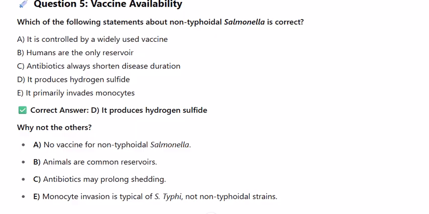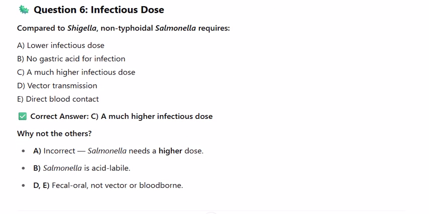Why not the others? A. No vaccine for non-typhoidal Salmonella. B. Animals are common reservoirs. C. Antibiotics may prolong shedding. E. Monocyte invasion is typical of S. typhi, not non-typhoidal strains.